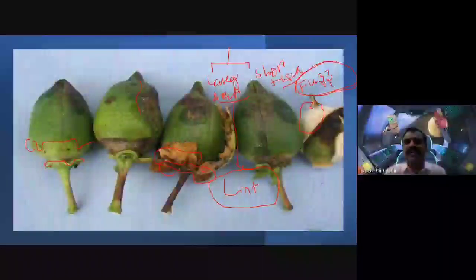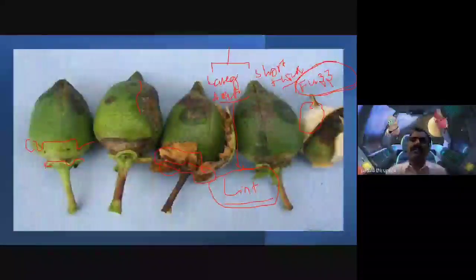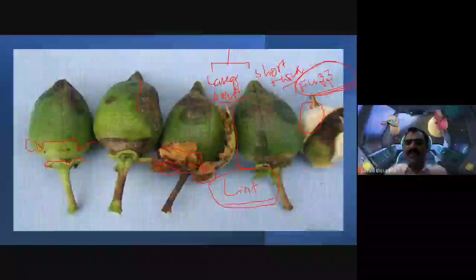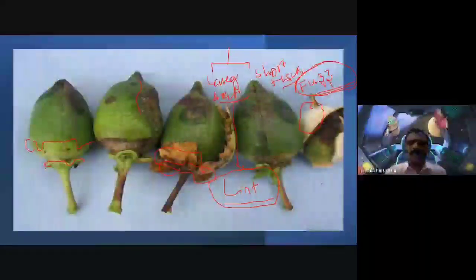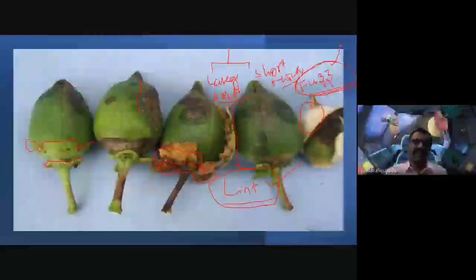How many types? Two types. One is lint, the other is fuzz. Very good, my dear friends.